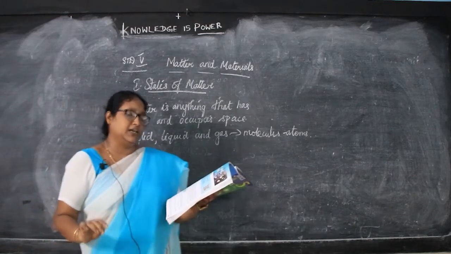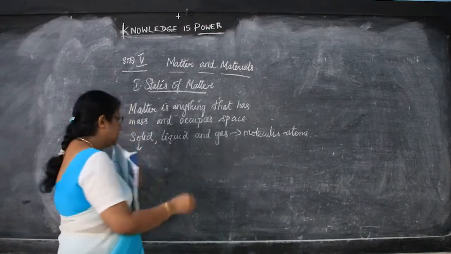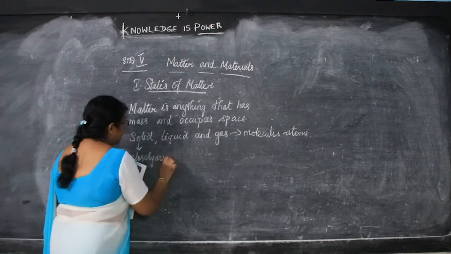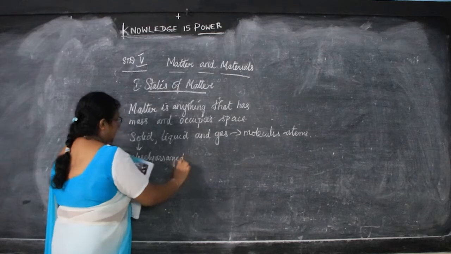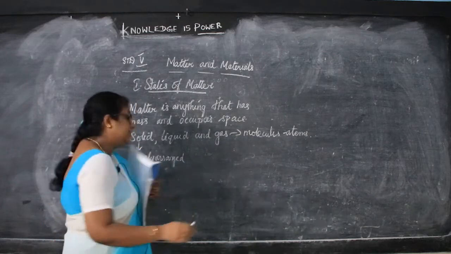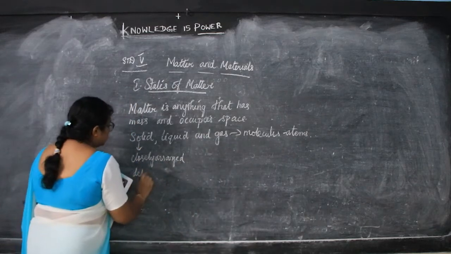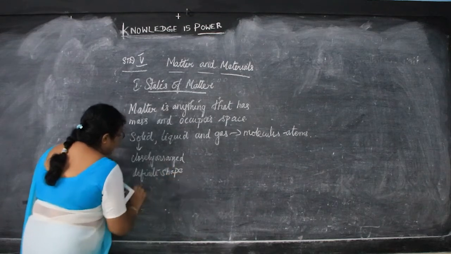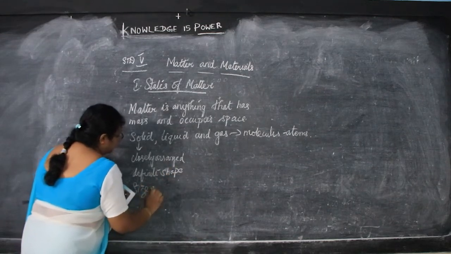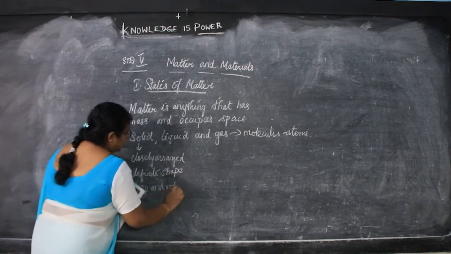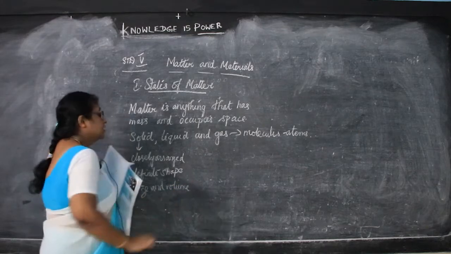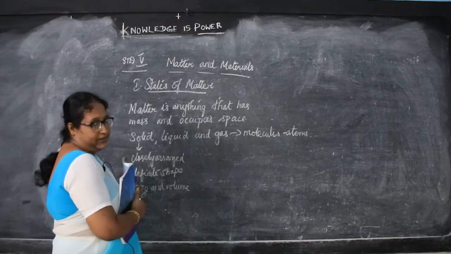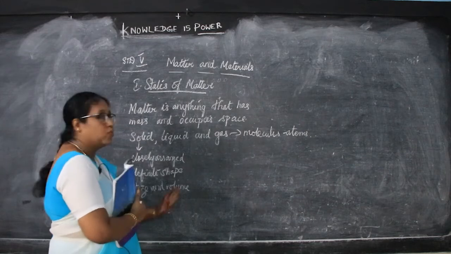Now first we'll go to the solid. Solids are closely arranged. Then they have definite shape, size and volume. So the solids are closely arranged. They have definite shape, size and volume.